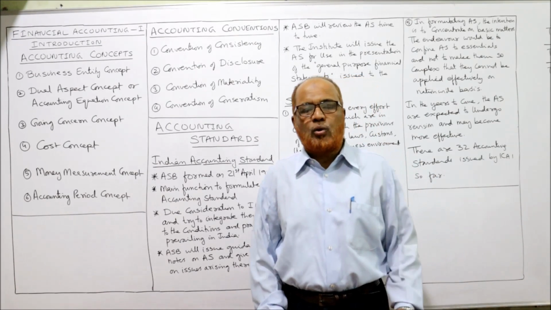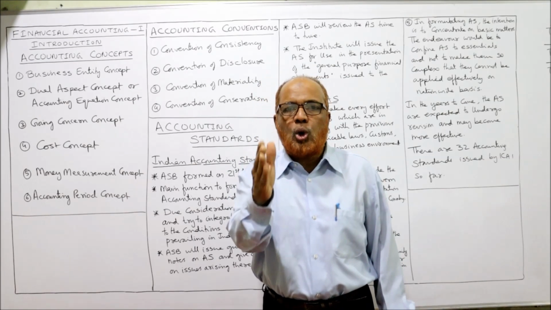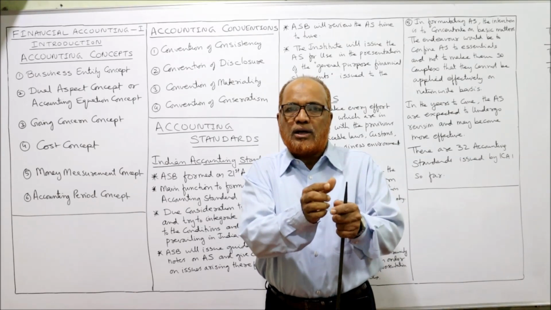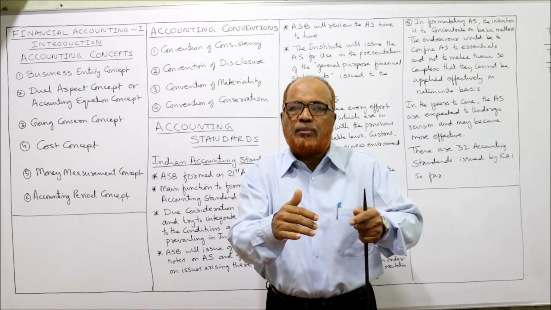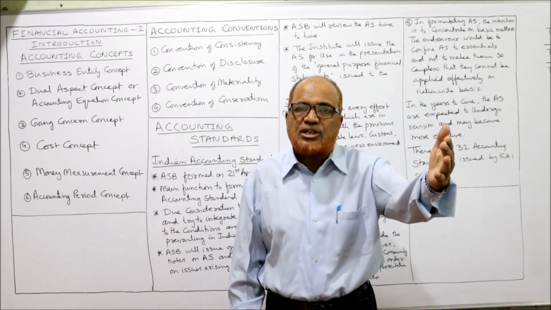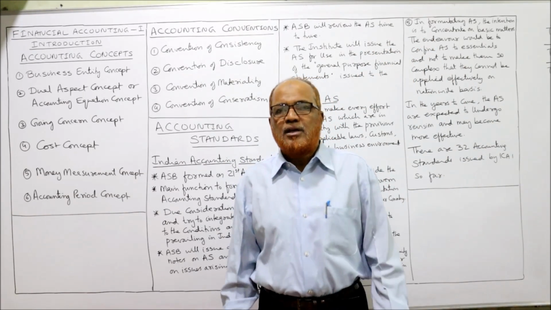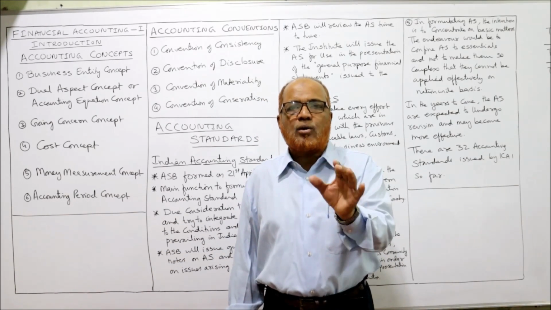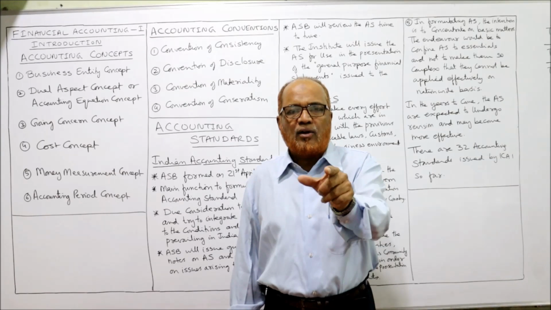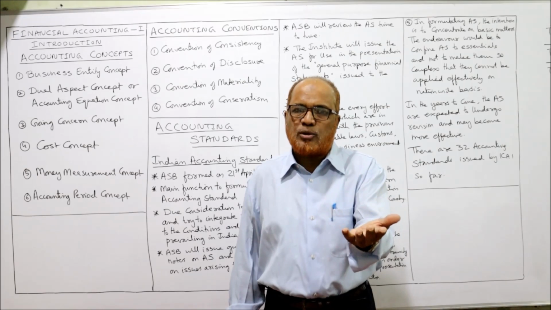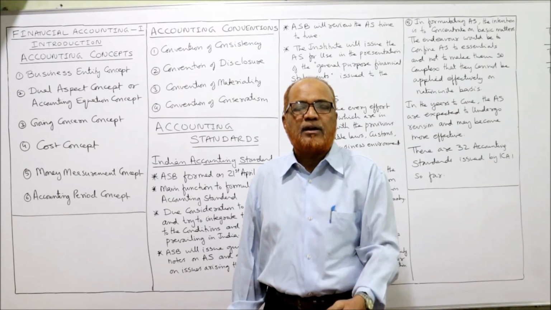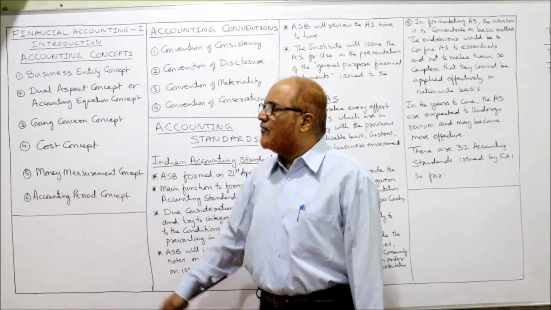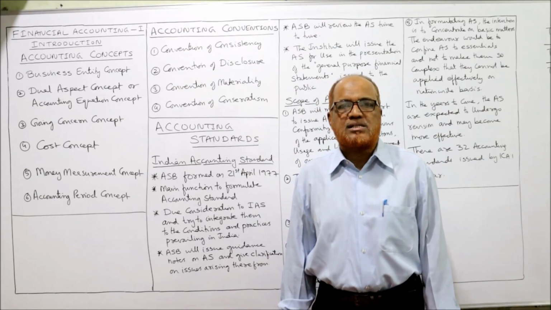So what the accountants will do, every 12 months the accounts are closed, and at the end of 12th month the profit or loss account and balance sheet are prepared to find out the profitability, to find out the financial position. Next day onwards, new accounts will be prepared. So accounting period concept means the accounts are prepared for a period of 12 months. At the end of the 12 months, all the accounts will get closed. The financial position, the profit statement, income statement will be prepared. From next day onwards, new accounts will be started. So these are the 6 very important accounting concepts.